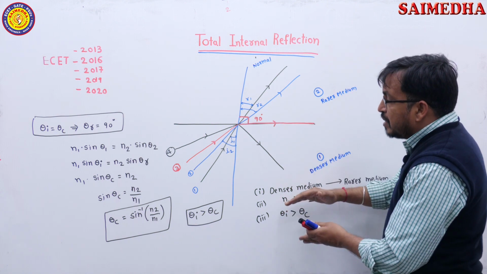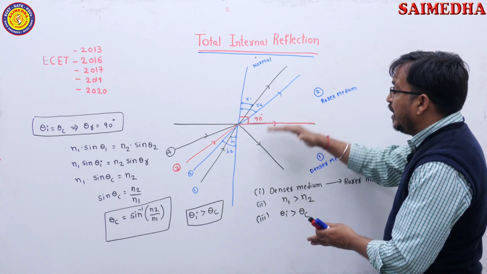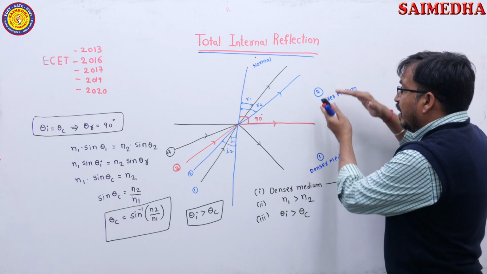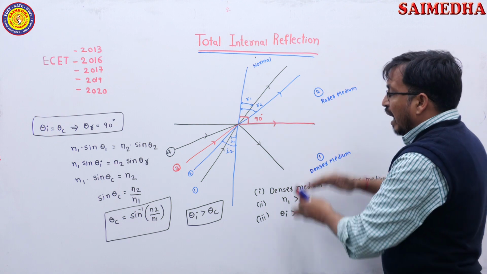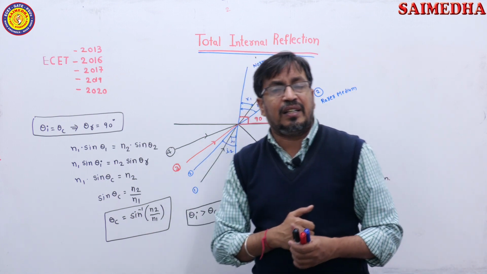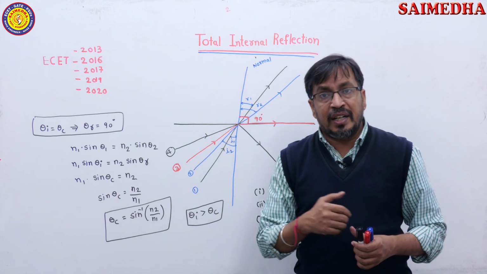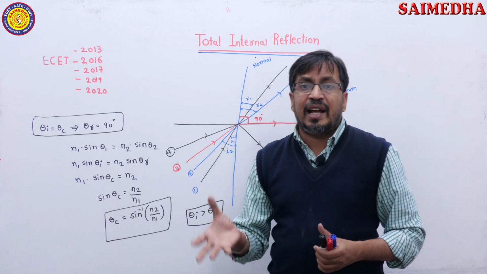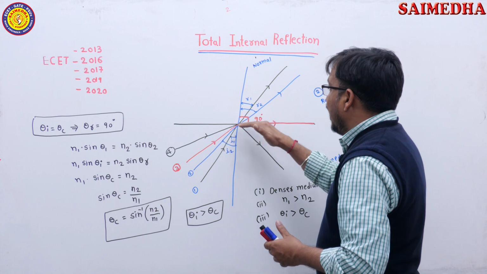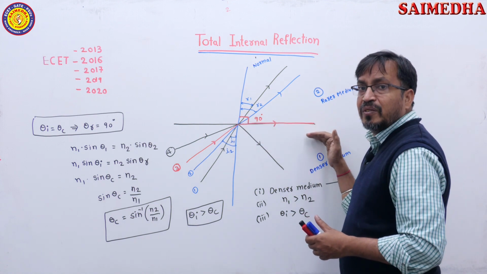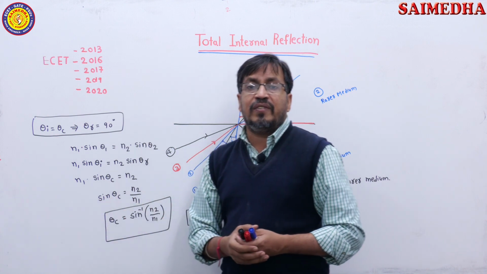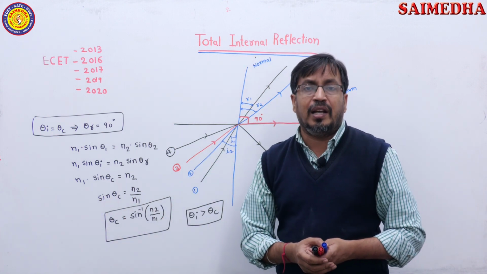The light ray must travel from a denser medium to a rarer medium, the refractive index of medium 1 must be greater than that of medium 2, and the angle of incidence must be greater than the critical angle. So, critical angle means what? It is the angle of incidence at which the refracted ray travels along the plane of incidence. The critical angle is theta c equals sin inverse of N2 by N1.